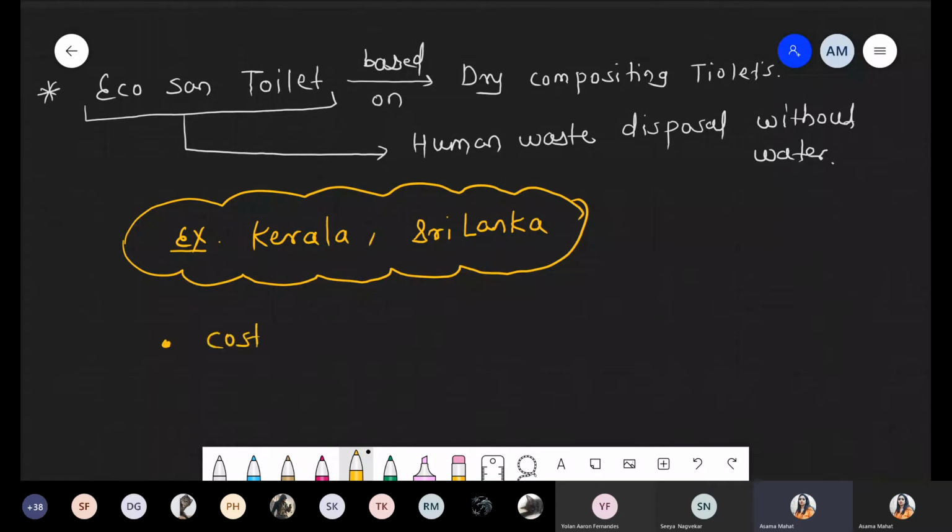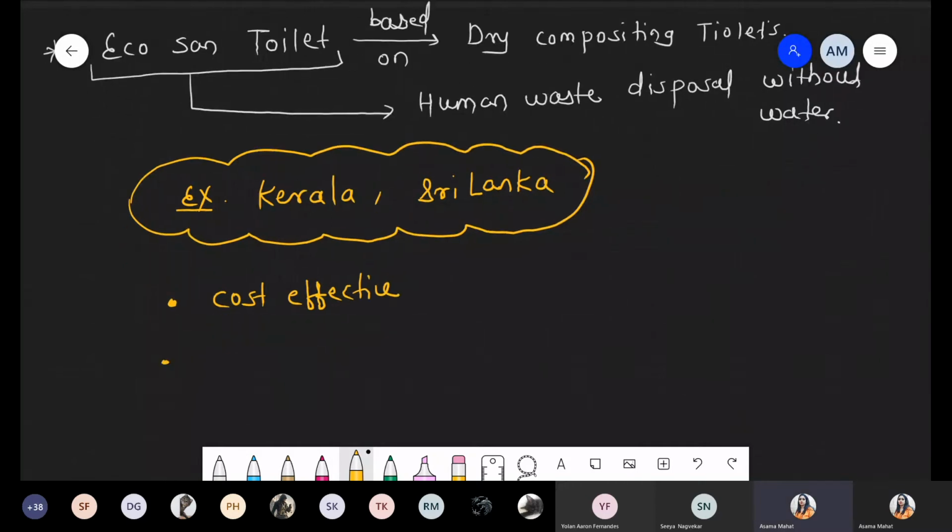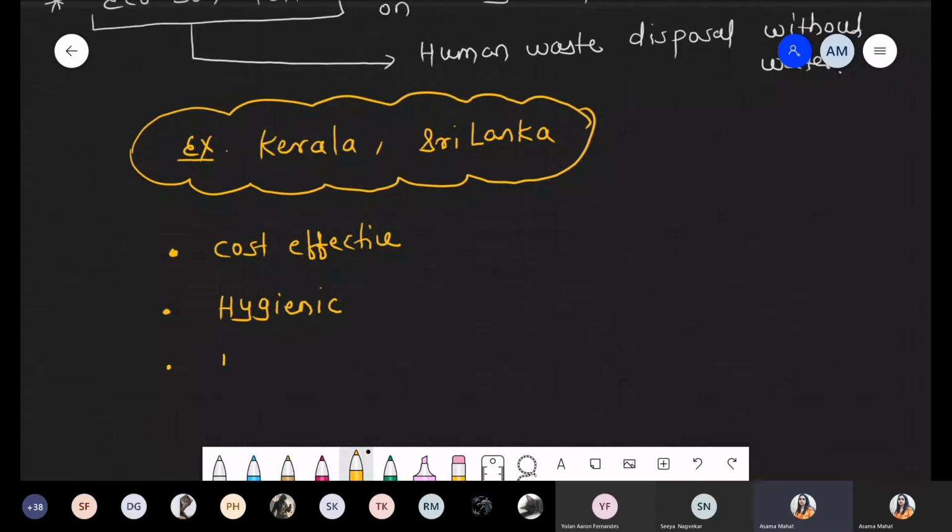Number one, basically these are cost effective. Number two, these are hygienic, because water is not involved. Now the third: human excreta. Whatever we are talking about, that human excreta can be recycled, and it is used as manure.